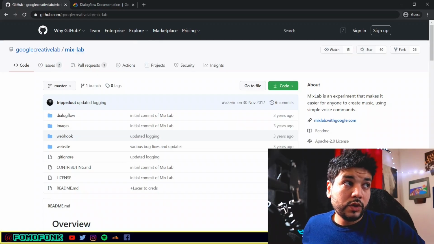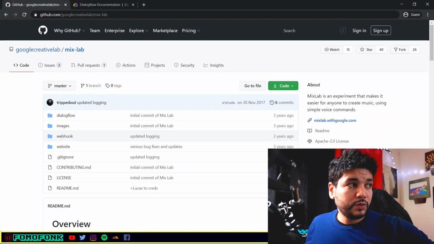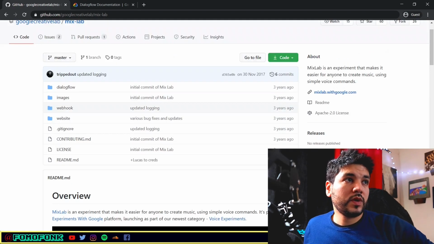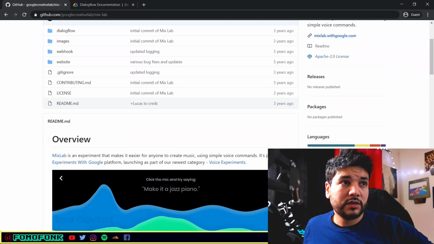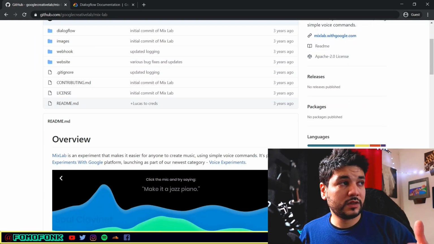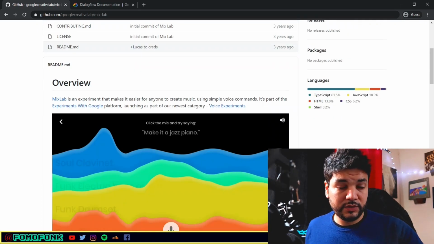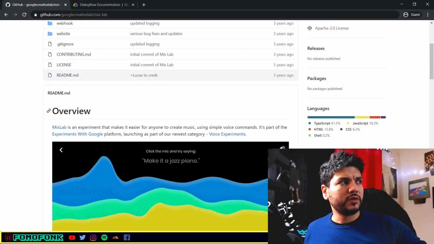So, looking at the GitHub project, we can see that it's pretty well presented and assembled. First, the license. The entire project is licensed under Apache version 2. I invite you to read the license if you want to know more about it. It's included in the project anyway.